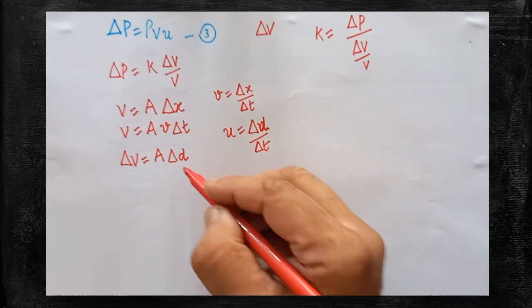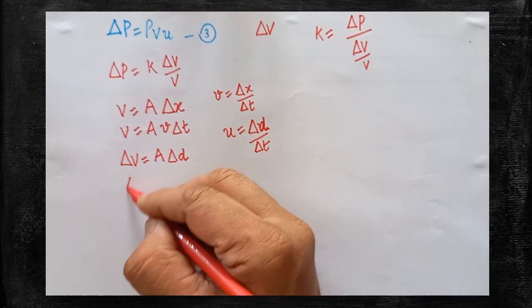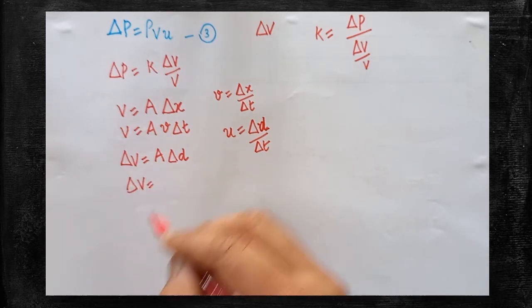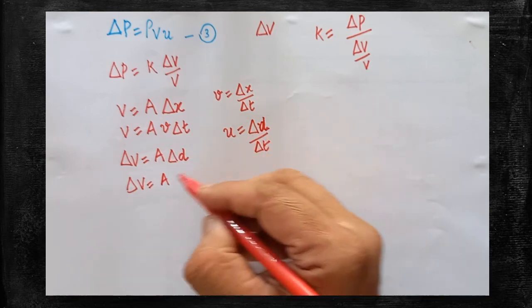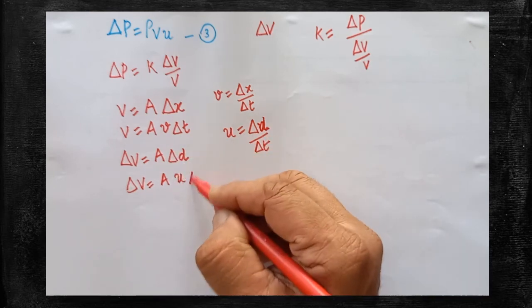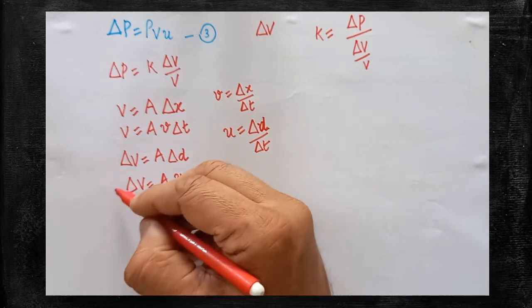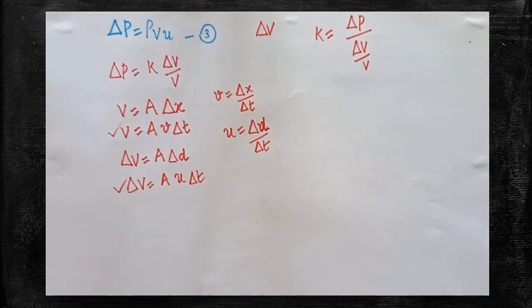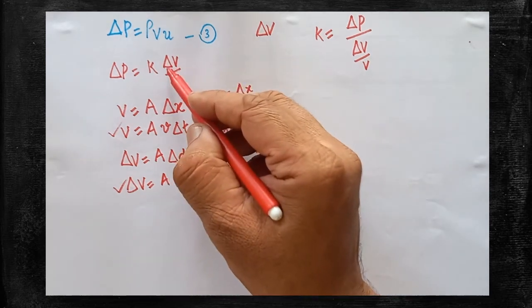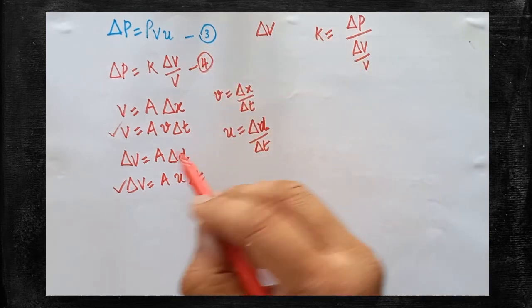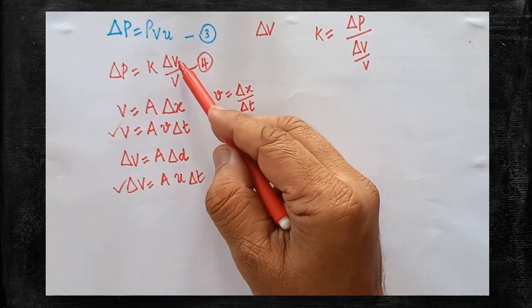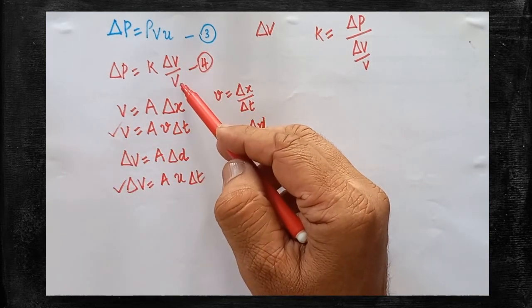Now del D is equal to U into del T. Del V is equal to A into, instead of del D, substitute U into del T. This is called change in volume. This is called original volume. Are you clear? In this fourth expression, which are the factors to be substituted? Del V could be substituted, V could be substituted.